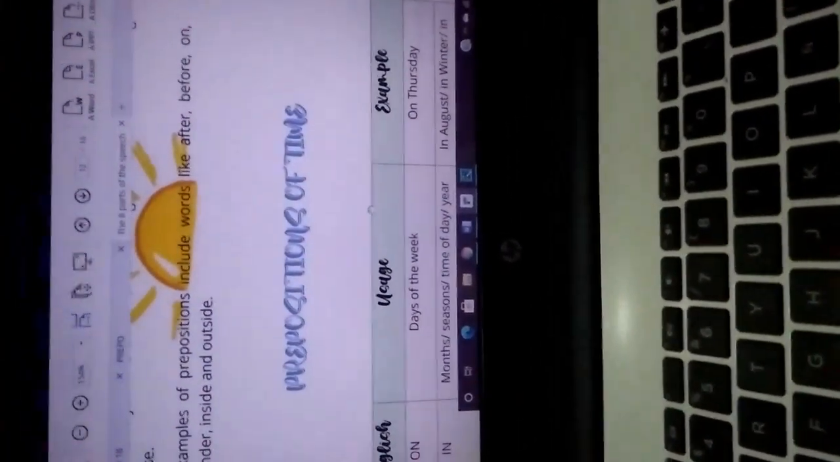Types of prepositions. Prepositions of time in English, for example: on, in, at, since, for, ago, before, to, till, by. Prepositions of place in English: in, at, on, next to, under, over, below, into, from.